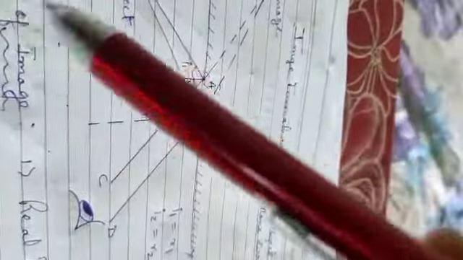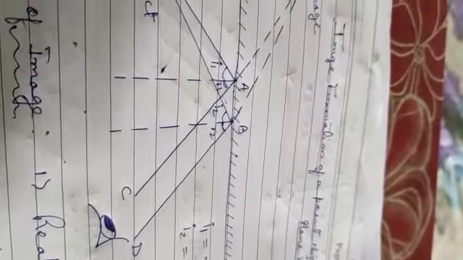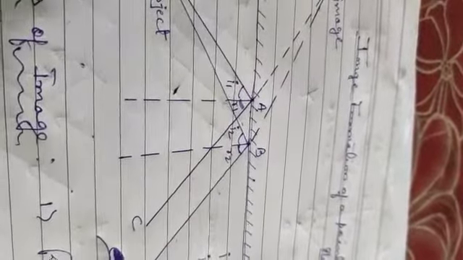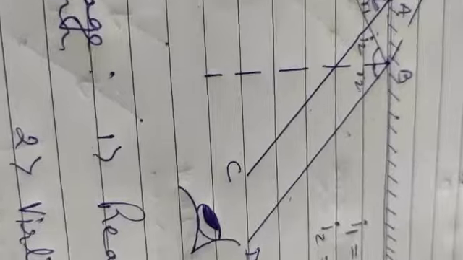A real image is formed inverted, like in a pinhole camera. You can watch the pinhole camera activity on YouTube, and you can make that activity at home. That is really very nice. You can see how an image is formed, virtual and erect or real and inverted. Now it can be taken on the screen. It is always inverted. Its size may be the same, or smaller or bigger than the size of the object. It is formed in front of the mirror.